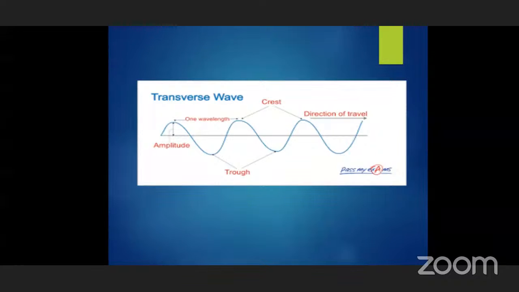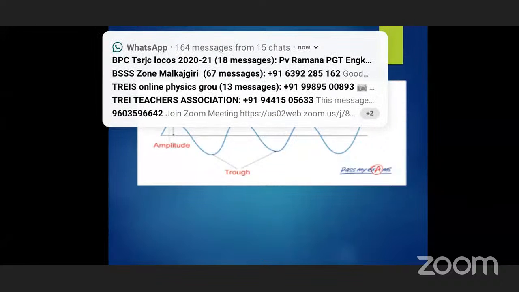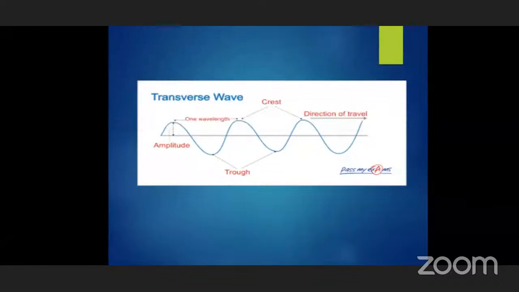And the position is also the same, in the negative direction, the negative displacement of the particles, where the minimum displacement is at the point of the trough. So both these points are in the negative direction. Therefore, this is also the wavelength. And also you have to show the direction of travel of the wave.